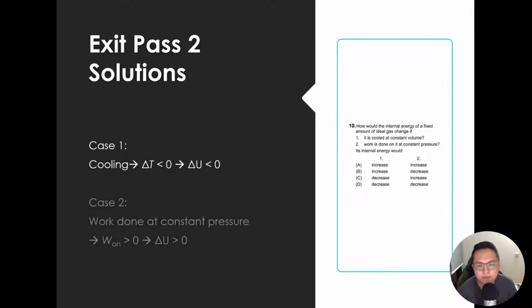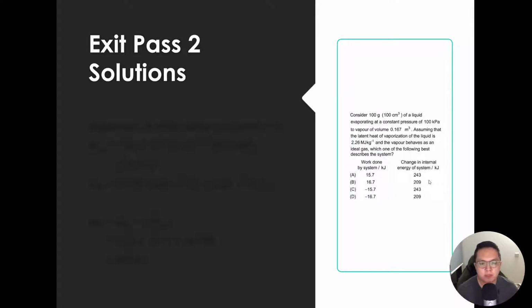Okay. Next, case 2, work done on it at constant pressure. If I do work on it at constant pressure, my work on is more than 0. And assuming that there's no supply of heat or loss of heat, delta U is more than 0 as a result. So the answer here is decrease, increase, option C. Alright.